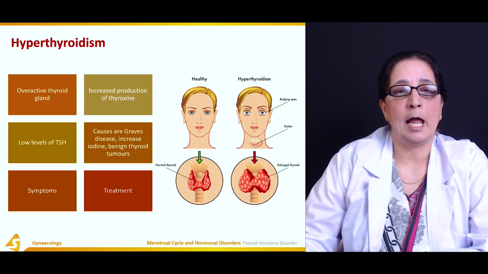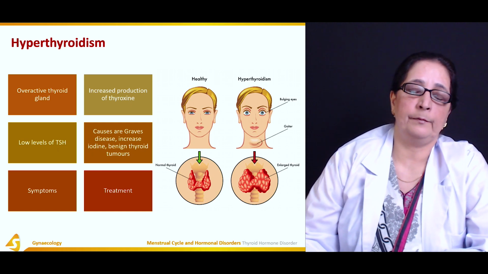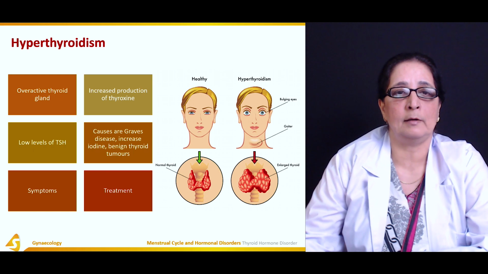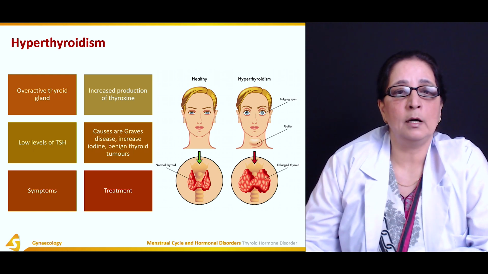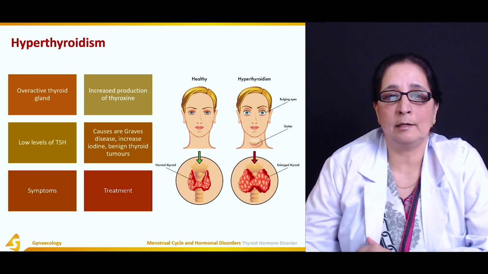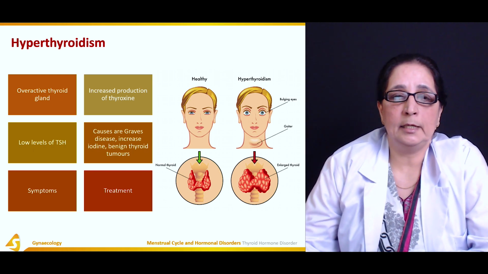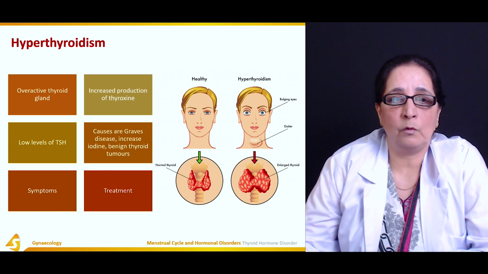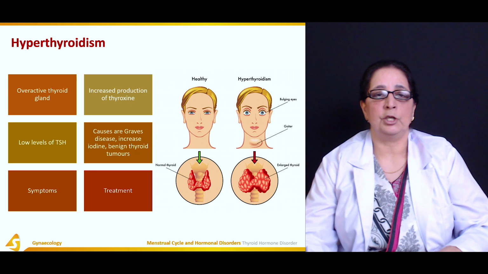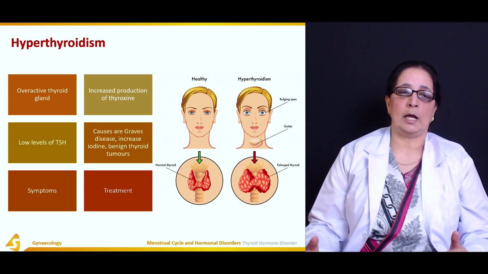Next is hyperthyroidism. If thyroid hormone is produced in increased level, then we have hyperthyroidism, overactive thyroid gland, increased level of T3 and T4, increased thyroxine. Again, symptoms are just opposite to hypothyroidism.